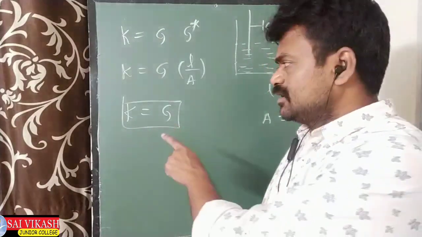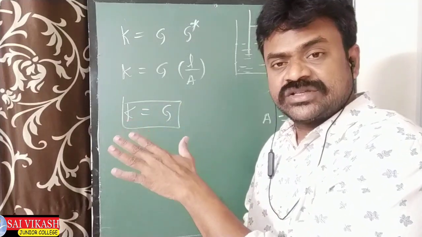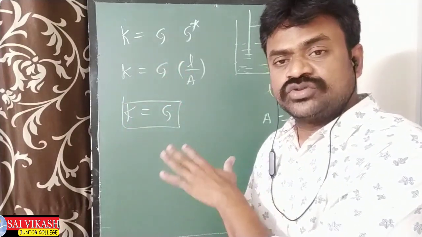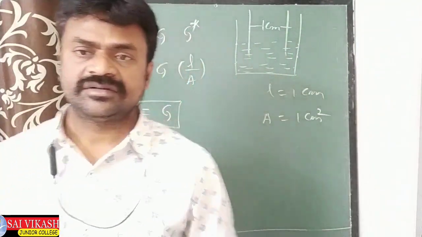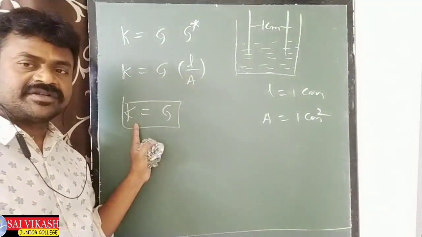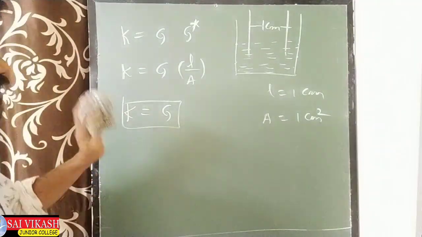Before that, the K definition is over. After that, some other definitions are also there. Let us finish those definitions first. After that, I will give the remaining factors, how it depends upon dilution. So this is K. K is over.